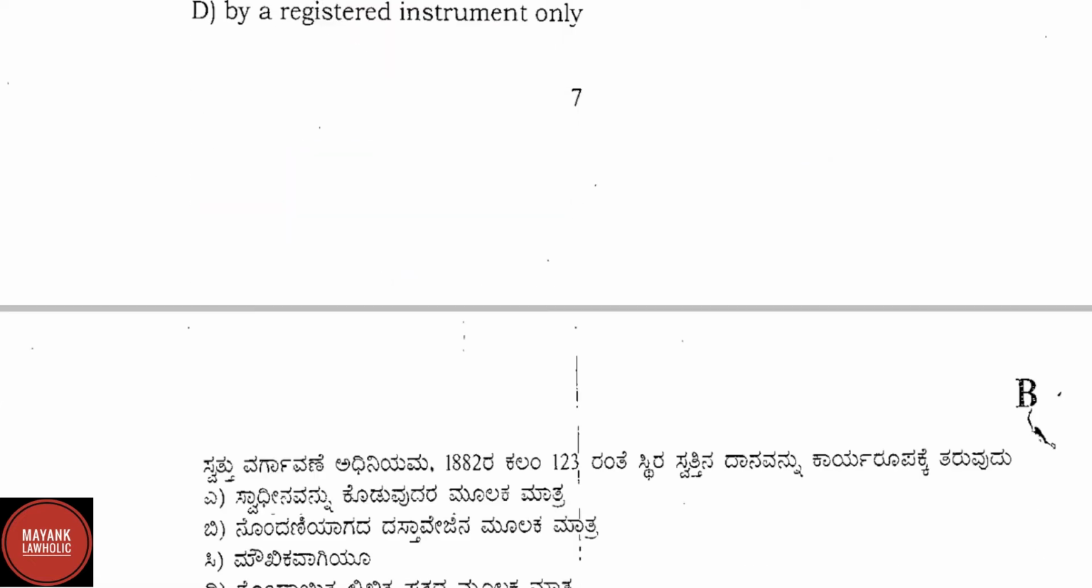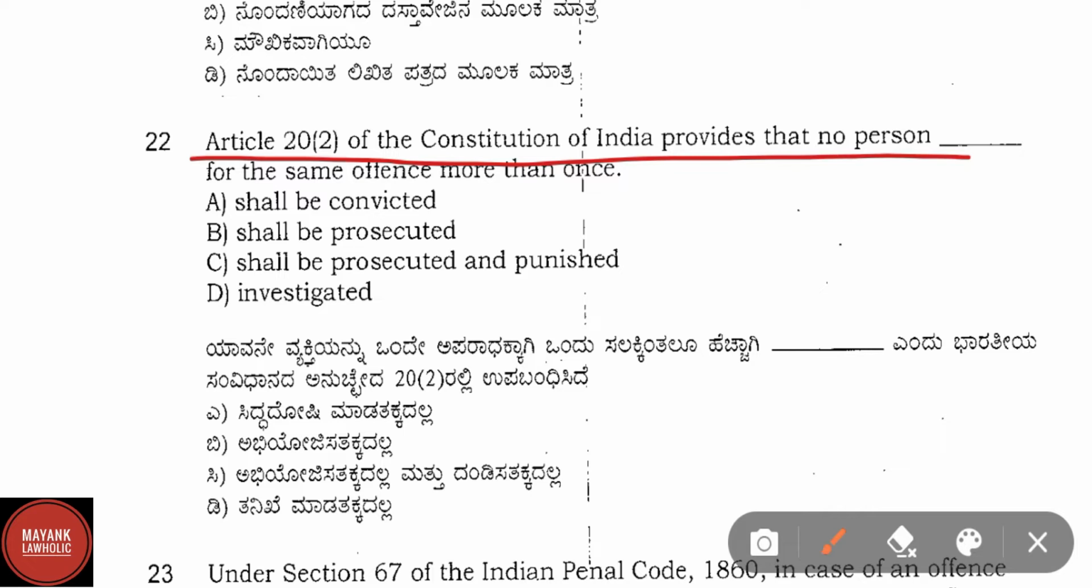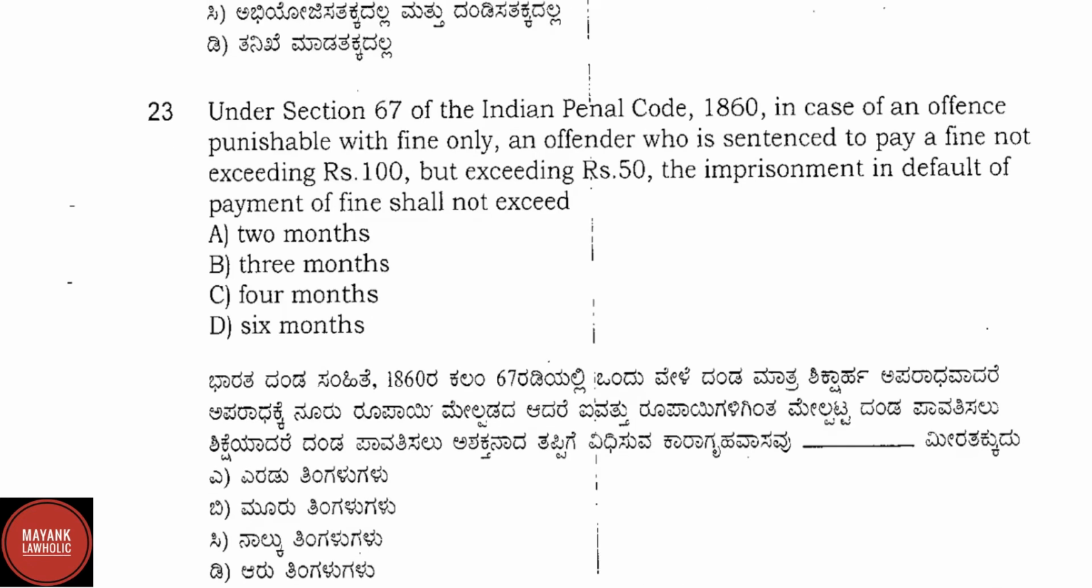Question number 22. Article 20 subsection 2 of the Constitution of India provides that no person dash for the same offence more than once. Here correct answer is option C, that is shall be prosecuted and punished. Article 20 subsection 2 talks about double jeopardy. No person shall be prosecuted and punished for the same offence more than once. Now let us proceed to question number 23.